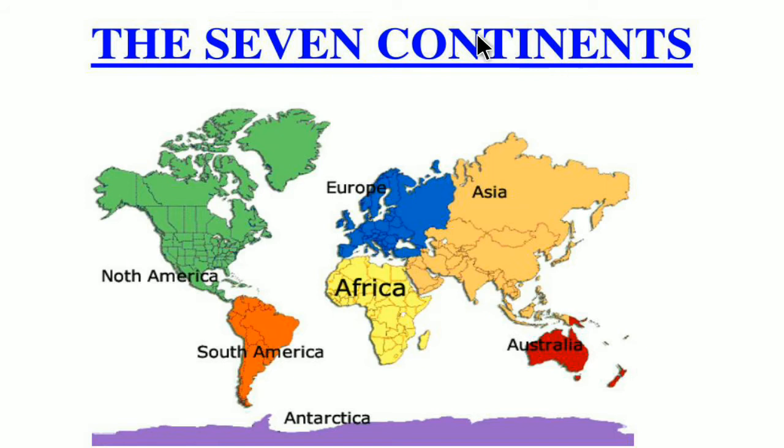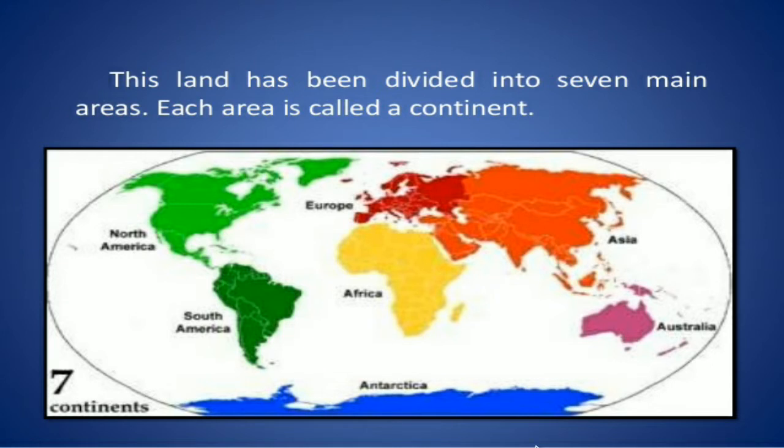Here we can see a photograph of the various 7 continents: North America, South America, Antarctica, Africa, Europe, Asia, and Australia. Children, now we are going to learn in detail about the continents.